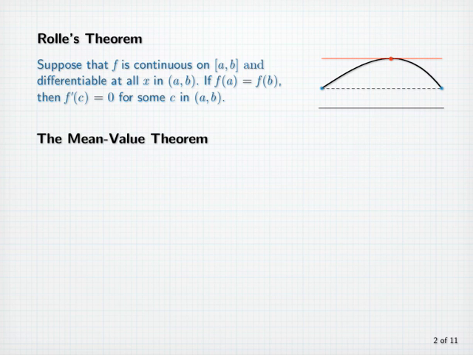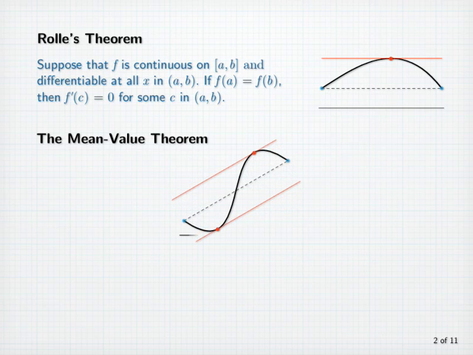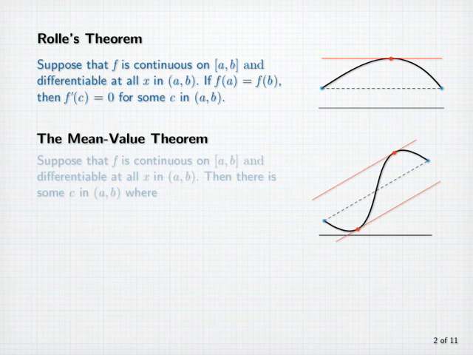The mean value theorem is a generalization of Rolle's theorem, although we will use Rolle's theorem to prove it. One can think of the mean value theorem as sort of a slanted version of Rolle's theorem. If the curve is smooth, then regardless of the endpoint values, there must be a point in between where the tangent line is parallel to the secant line through the endpoints of the curve. So here's what the mean value theorem says.